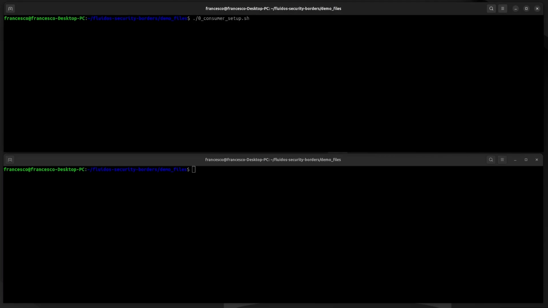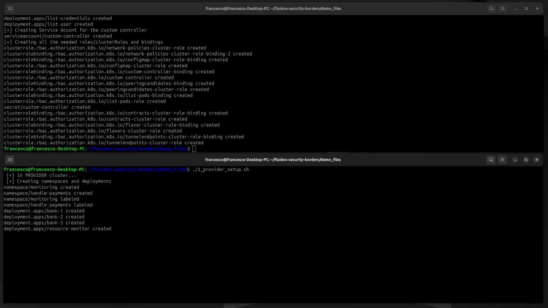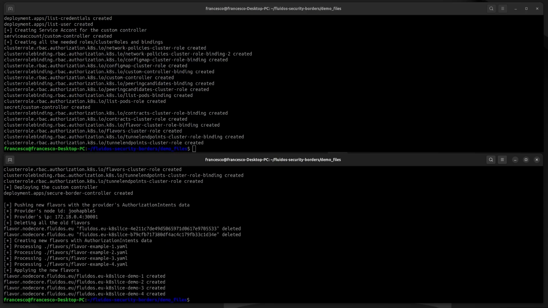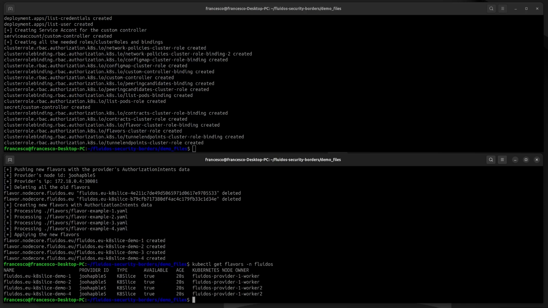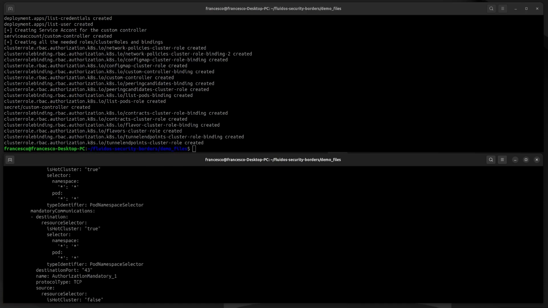We begin by setting up both clusters. On the provider side, we will also update the flavors to reflect the 4 distinct network authorization sets we mentioned earlier. As you can see, the provider now has 4 flavors, each associated with a unique set of network authorization intents. Let's take a closer look at one of them to see how this information is integrated into the flavor definition, particularly under the network authorization section in the properties.